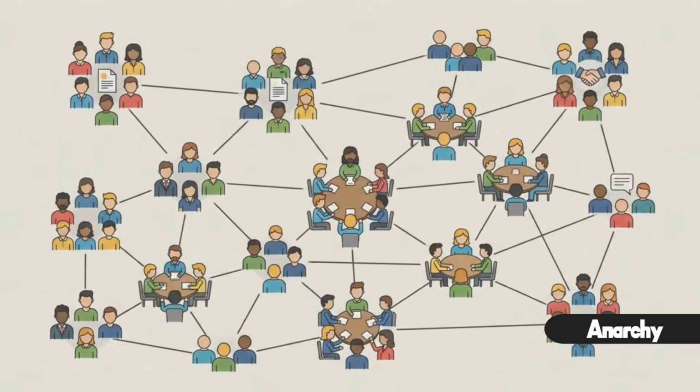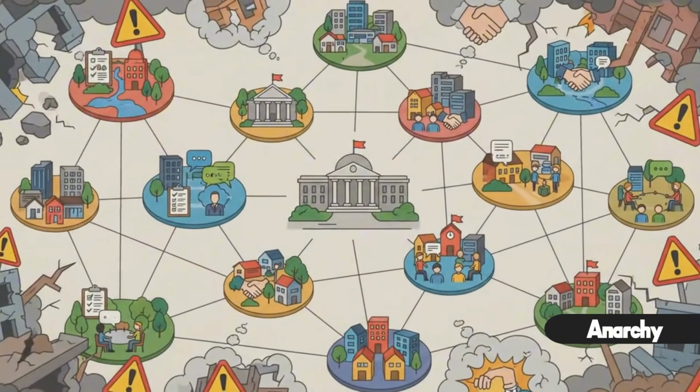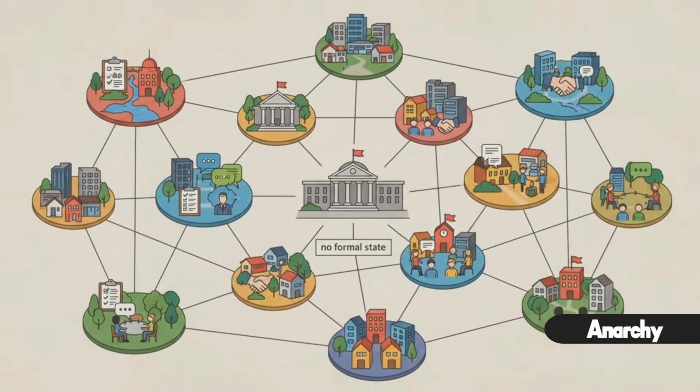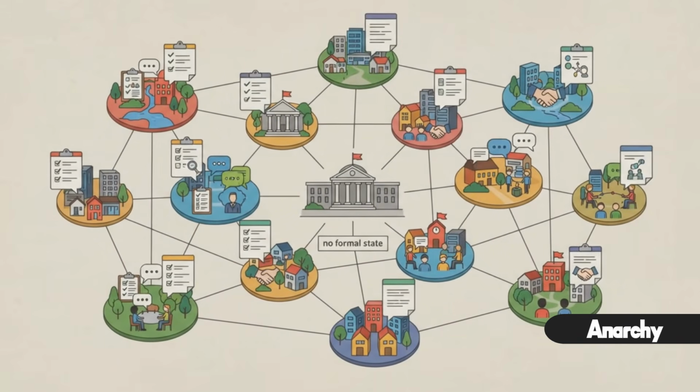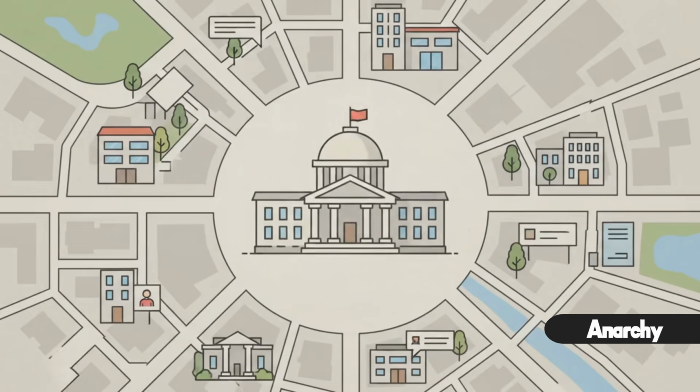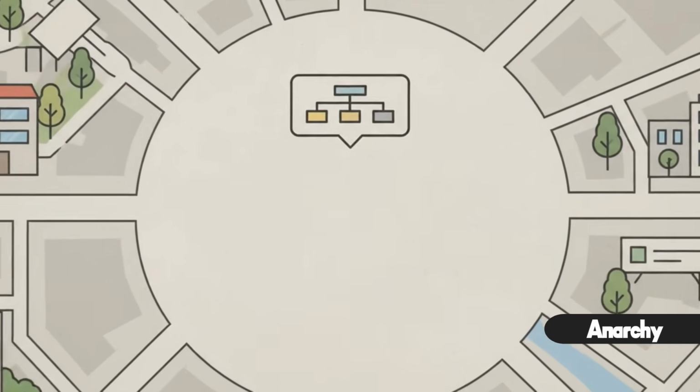That's why anarchy is often misunderstood. Many people assume it automatically means violence or collapse, but in theory, it simply means the absence of a formal state. Different groups may still create rules, but those rules are not enforced by a centralized government.